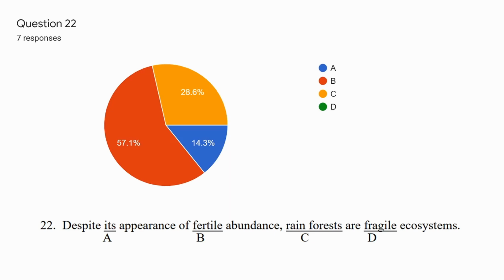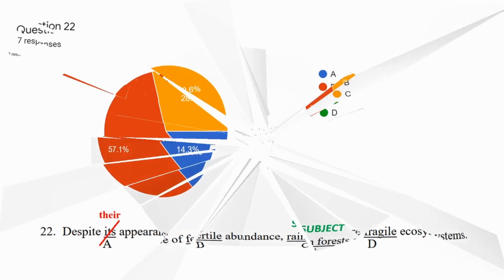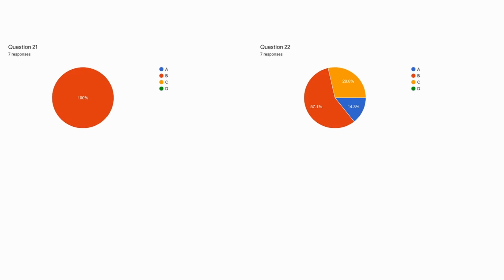So this one has to do with subject and pronoun agreement. First, let's find the subject of the sentence. Okay, the subject is its, however, that is a pronoun. What is its referring to? Its refers to rainforests. Now the problem here is that rainforests is plural, but its is singular. So we need to change its to their, and the correct answer is A. So only one group got number 22 correct.